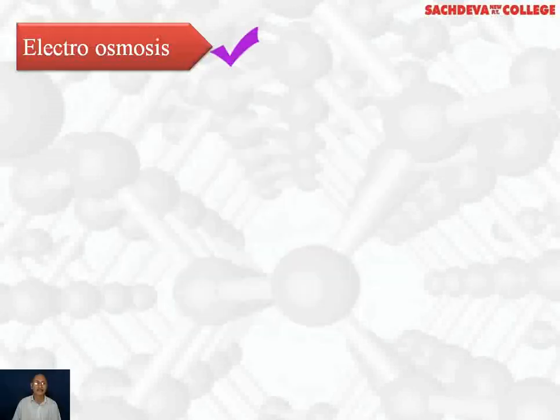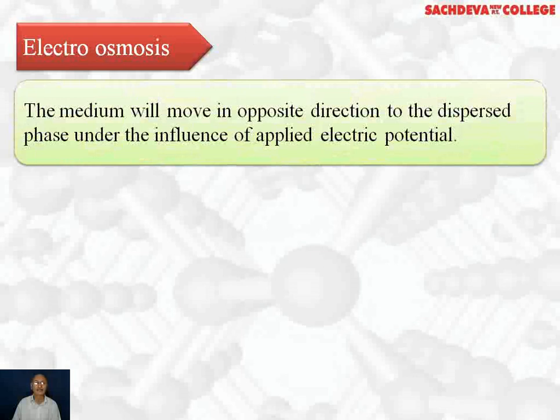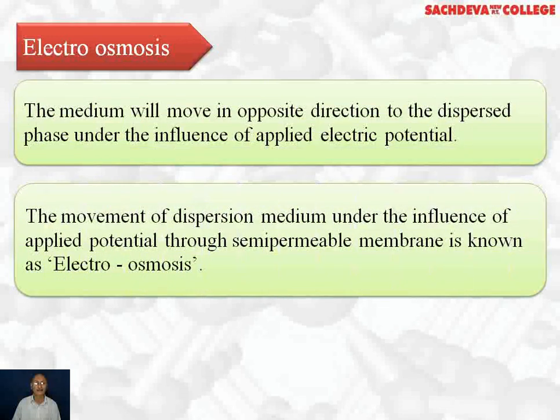Next, we are taking electroosmosis. The medium will move in the opposite direction to the dispersed phase or dispersed particles under the influence of an applied electrical potential. The movement of the dispersion medium under the influence of applied potential through a semi-permeable membrane is known as electroosmosis.